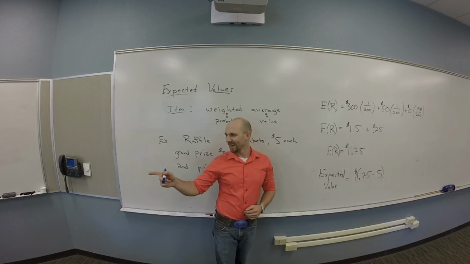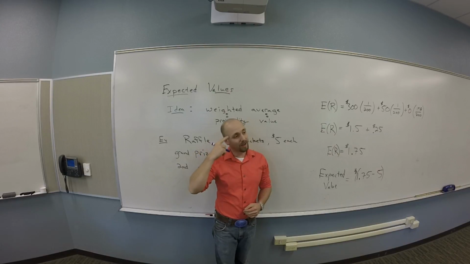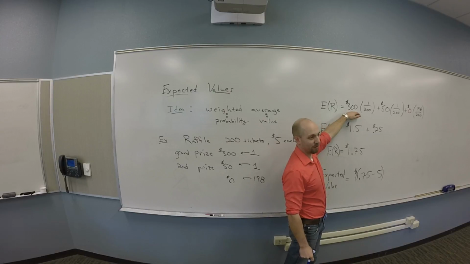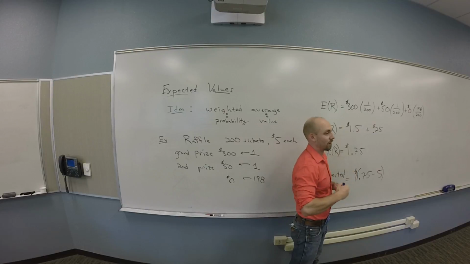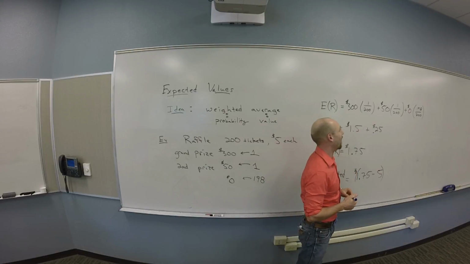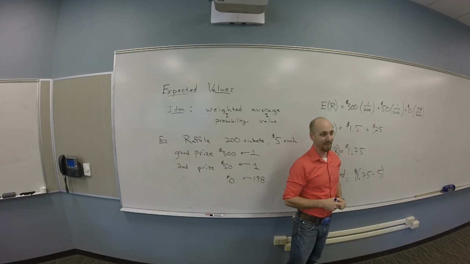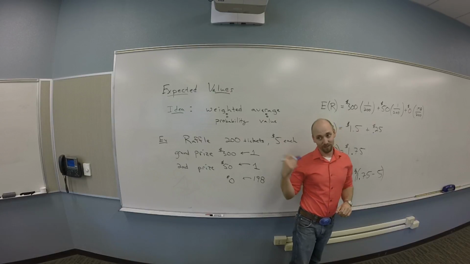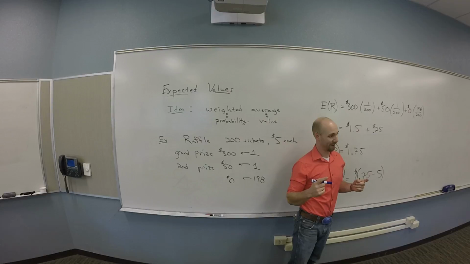Yeah, kind of. So I would say just think about your 300 minus 5 times 200 over 200. That's a good way to think about it. You have to buy a ticket, so you're going to lose $5 with probability 1.